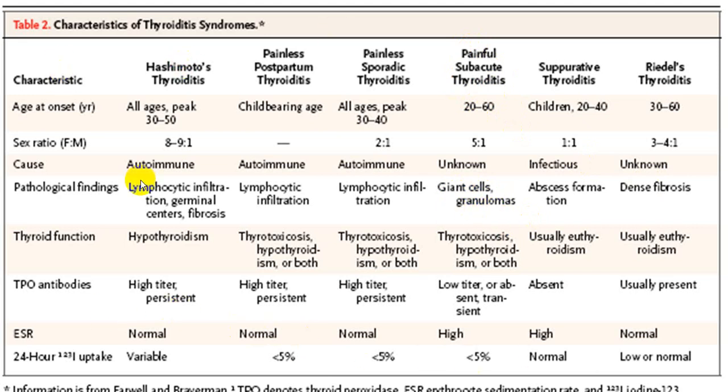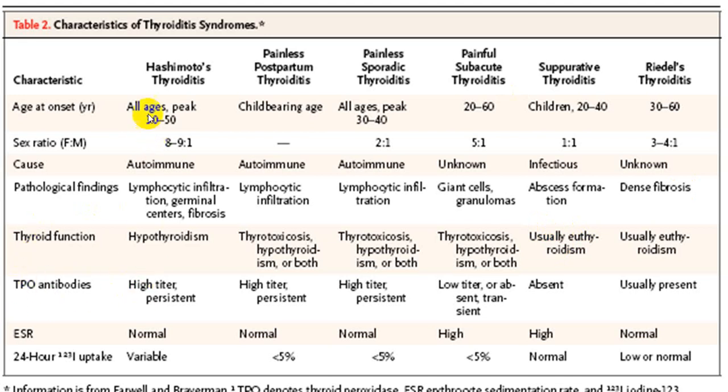Thyroid function wise, Hashimoto's will always end up with hypothyroidism. Sometimes you can get a little thyrotoxicosis sign. In postpartum, initially thyrotoxicosis followed by hypothyroidism. In the sporadic variety also thyrotoxicosis followed by hypothyroidism. In the painful variety also thyrotoxicosis followed by hypothyroidism. But usually in Riedel's, euthyroid. In the suppurative variety also euthyroid. But if there is extensive destruction, the person can become hypothyroid secondary to extensive destruction if not treated properly.